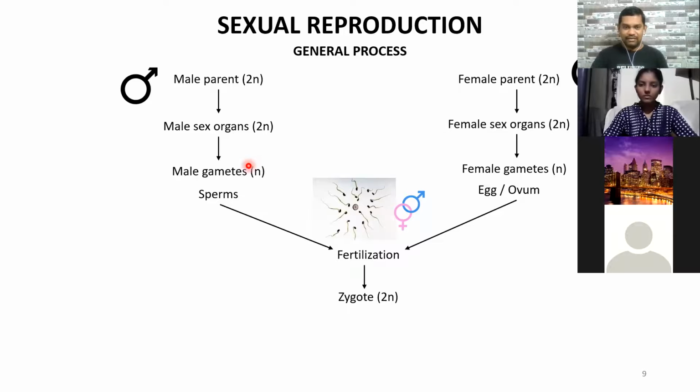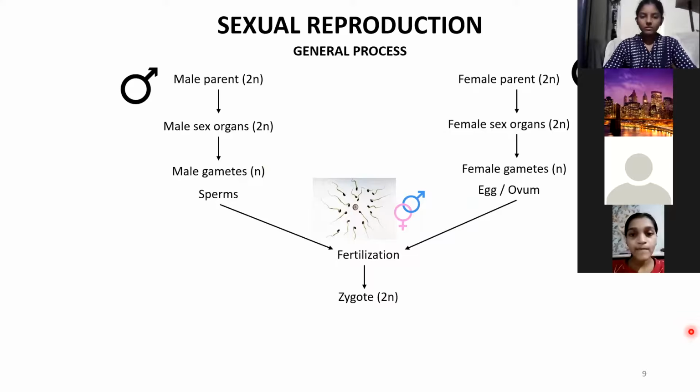So there is one combination of genes in the sperms and another combination of genes in the egg or the ovum. Both of them are combining and going to the zygote. So the zygote is getting a totally new combination of genes, which is not the same as in the parent. Are you getting it? And that is called variation. So this is seen only in the case of sexual reproduction.